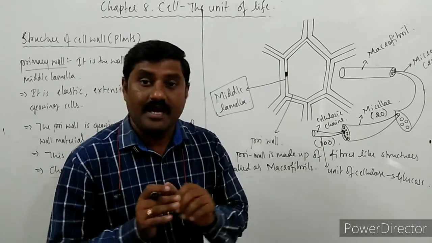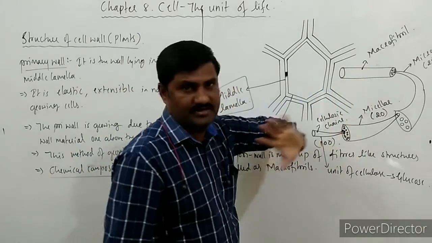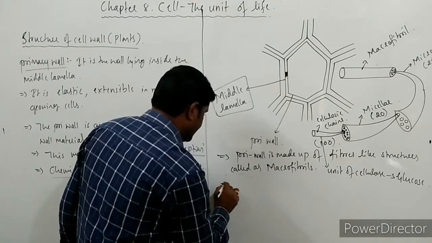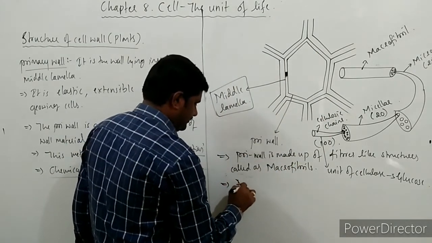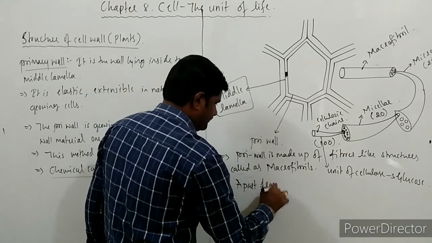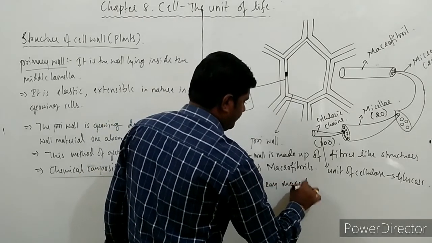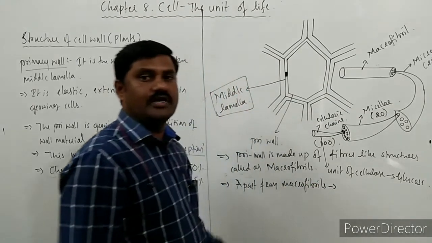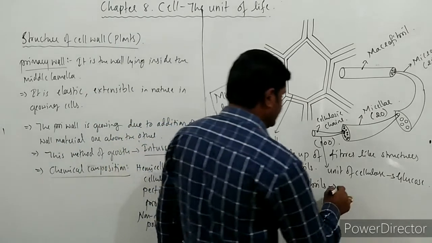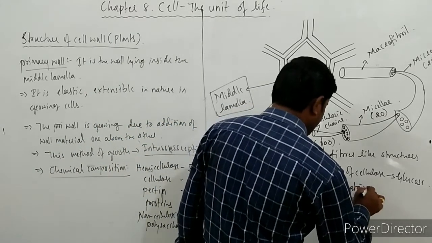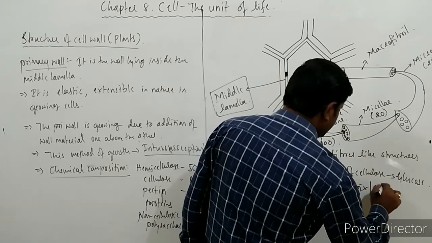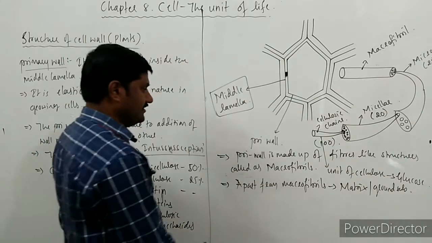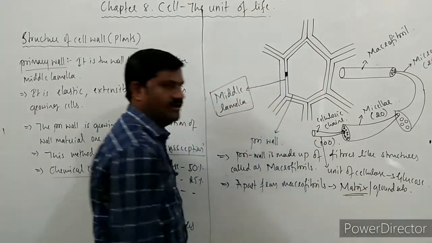This is the fact. Apart from these macrofibrils, which are arranged parallelly, what is the other thing present over here? The matrix, or the ground substance, is present over here. And what is this matrix mainly consisting of?